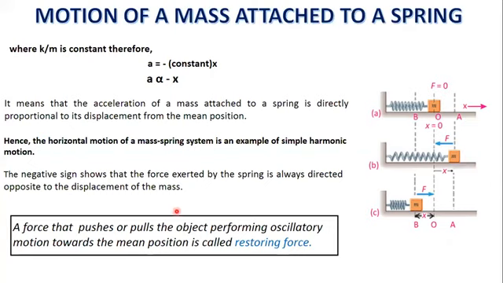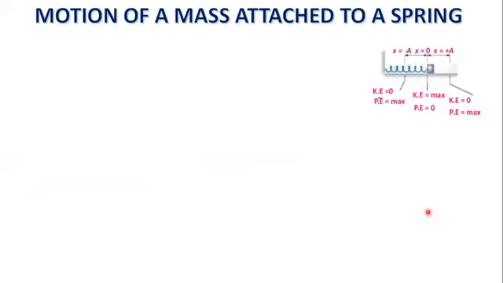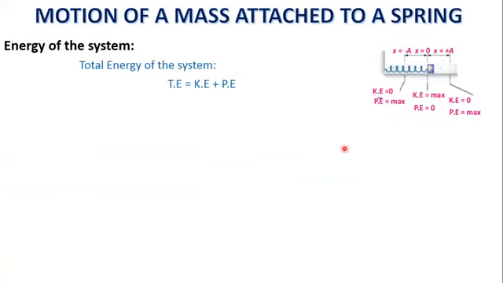A force that pushes or pulls the object performing oscillatory motion towards the mean position is called restoring force. Energy of the system: total energy of the system is the sum of kinetic energy and potential energy.